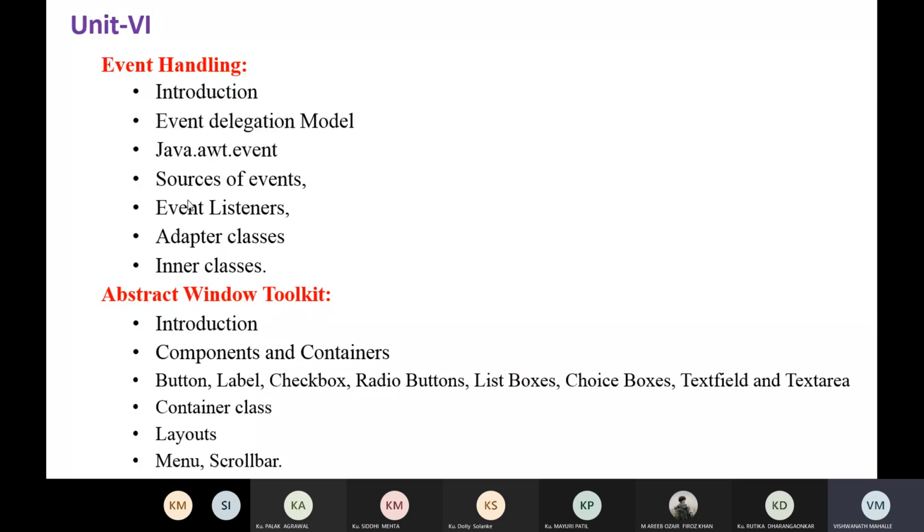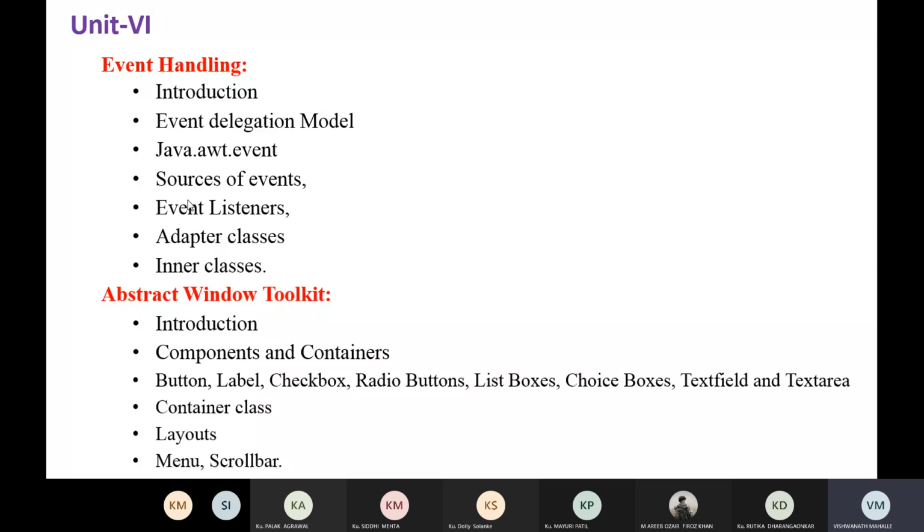So these are the points that will be covered under event handling, and then AWT, that is the Abstract Windowing Toolkit. So about that we will learn. So how we can create graphical applications. We create buttons, labels, checkboxes, radio buttons. Okay.